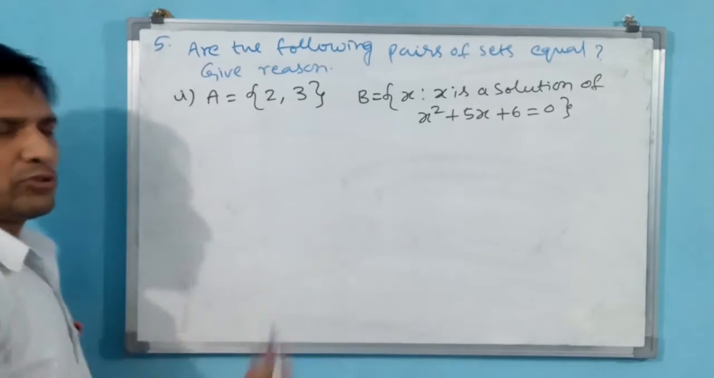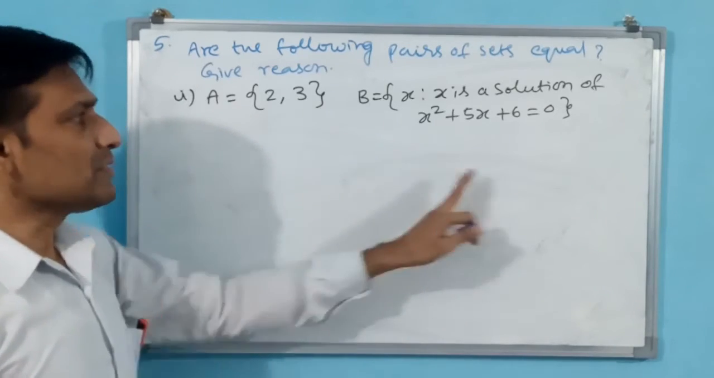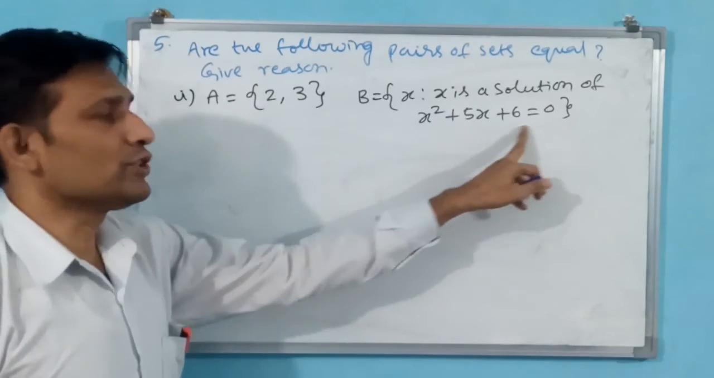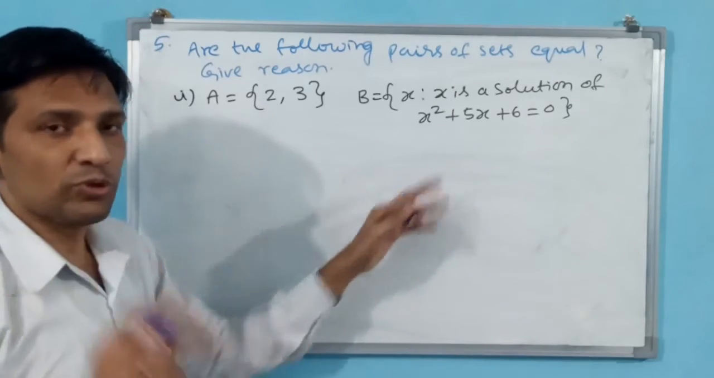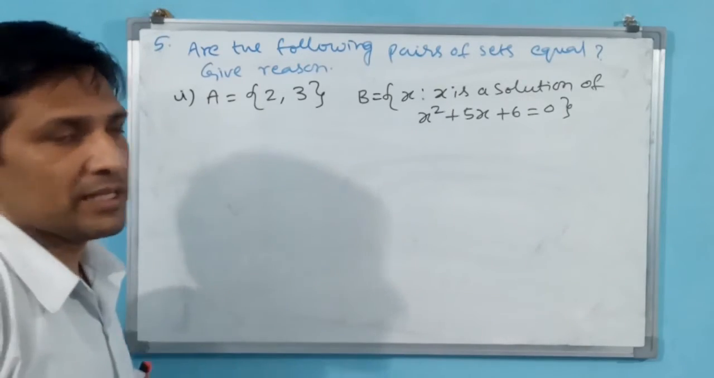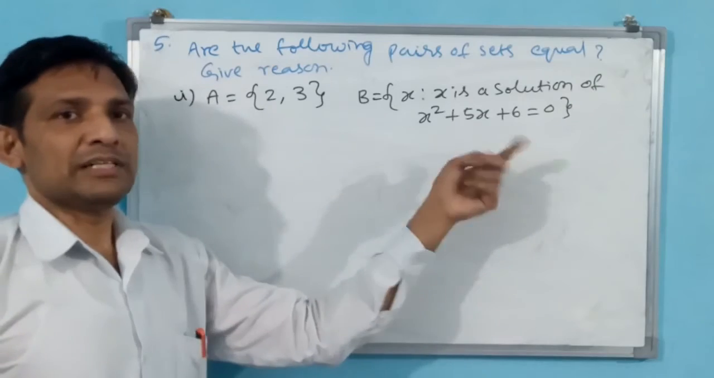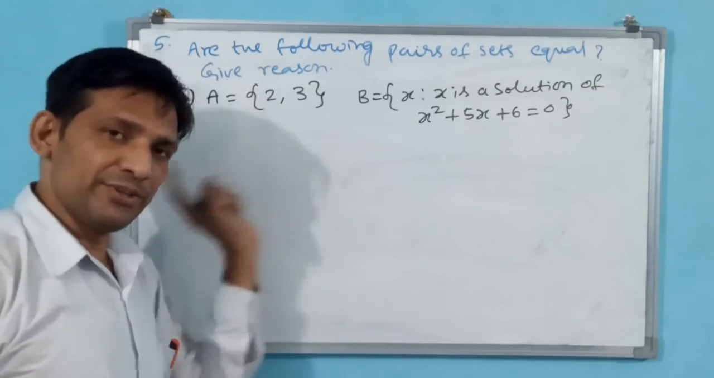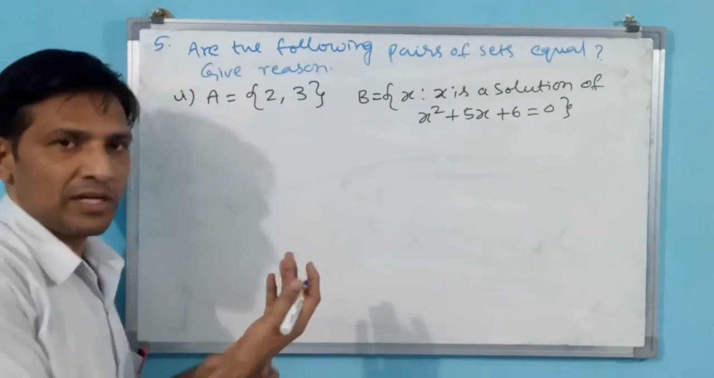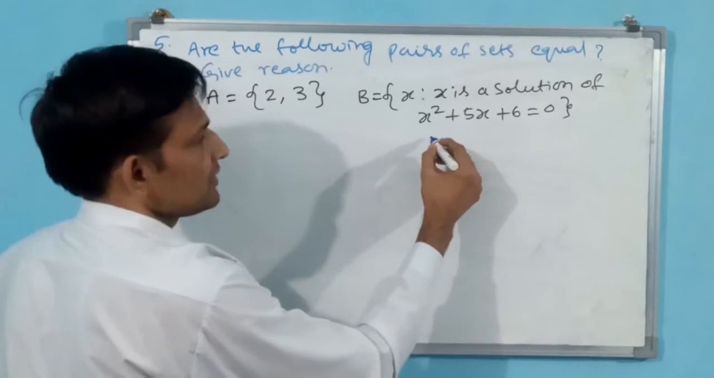See here, A is equal to {2, 3}. B is equal to, you don't know, you have to find the solution. Quadratic equation means two solutions will come, two roots will come. First you solve this question, make set B, then you compare, then you write whether equal or not. Okay, now I am going to solve this question.